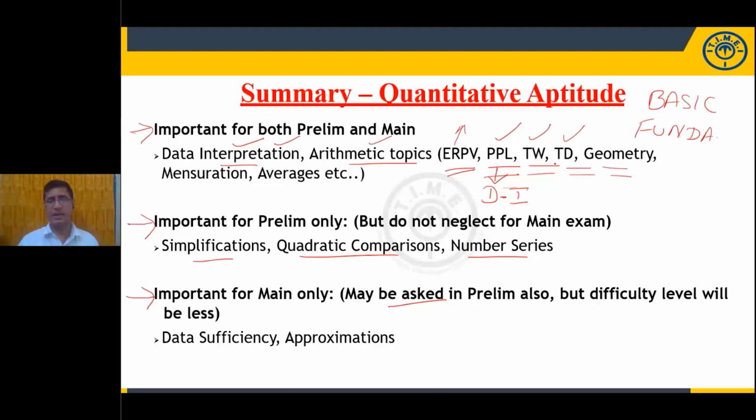Another thing here: geometry, mensuration, and averages. So averages, ratios, time and work, time and distance, percentage profit and loss, simple interest and compound interest. These are the important topics in arithmetic. Please note down: ratios, proportions, percentage profit and loss, time and work, time and distance, mensuration, averages. These are the important topics in arithmetic as well as in data interpretation.